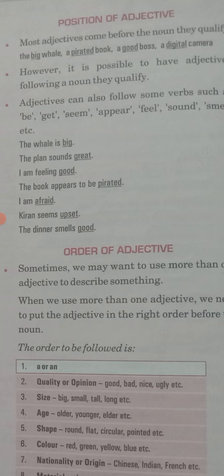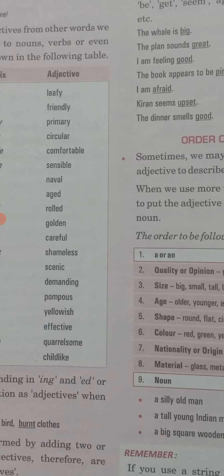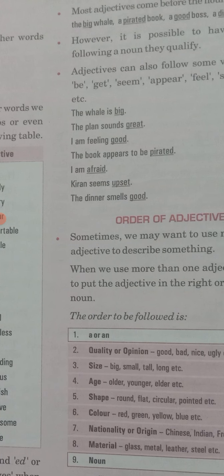So we have learned in this position of adjective that adjectives have two positions. First, they can come before any noun, which we have read here. There are lots of. And they can also come after a verb. So it can be your helping verb or it can be your main verb in the sentence, and your adjectives are coming just after the verb. The verbs can be helping or be the main verb.